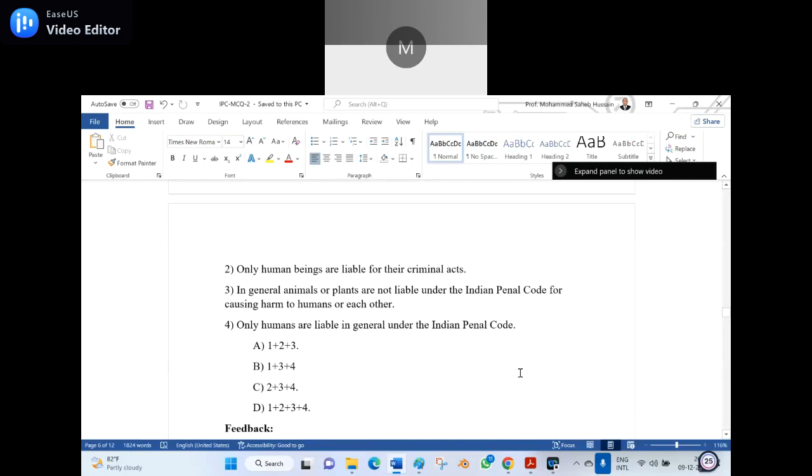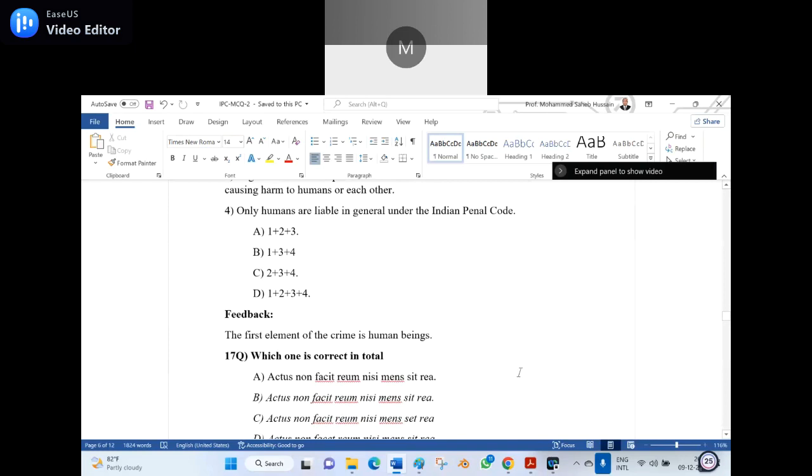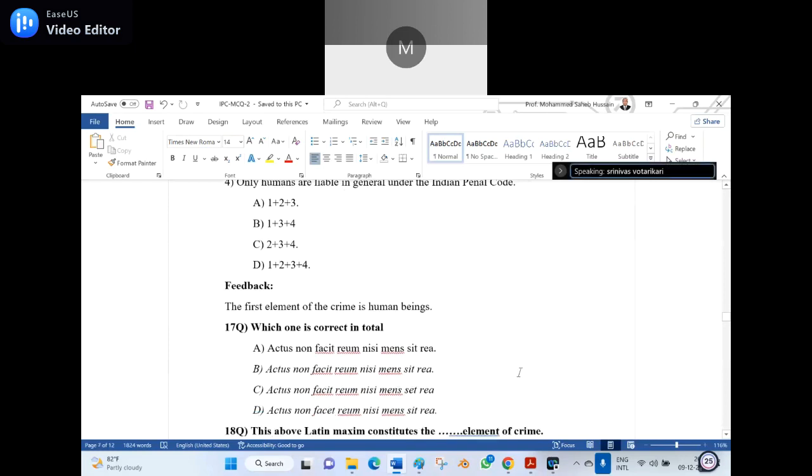Okay? Sir, can I ask a question? Yes, please. Sir, what is the difference between the first element and the element? Because the is a definite article. When the definite article is there, you should specifically mention the definite thing, meaning the first, not the element.